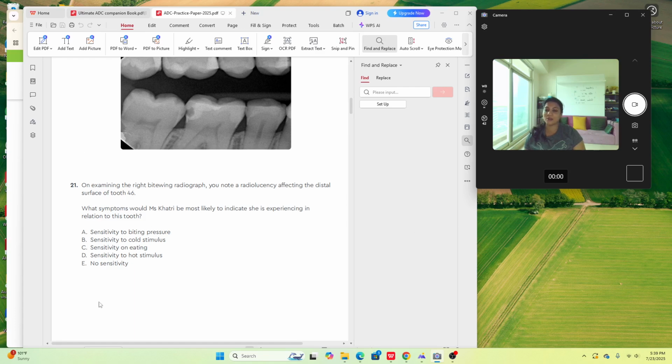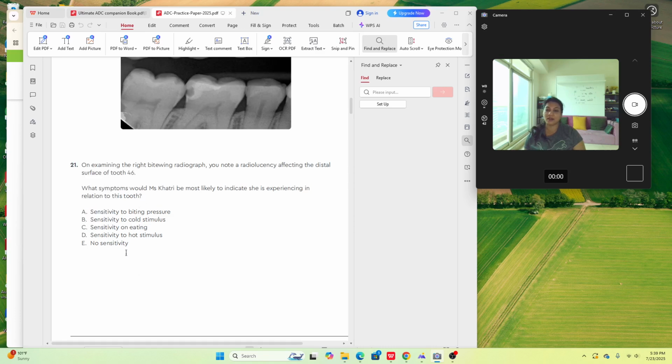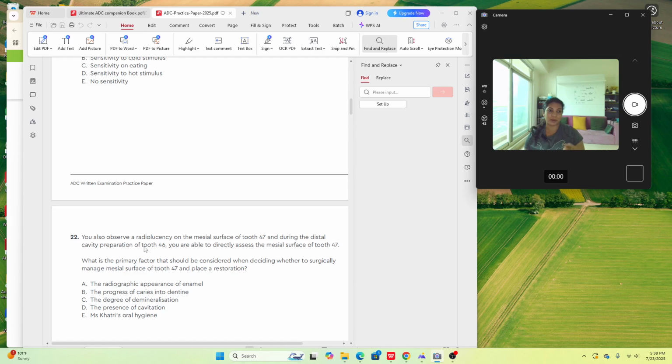But anyways, yeah, so the answer here is no sensitivity. Why? Because this radiolucency is not communicating with the dentine. So you see, we have 5 options here. Sometimes there can be 4 options, sometimes there can be 5 options. So the answer is E here, and now you know why.